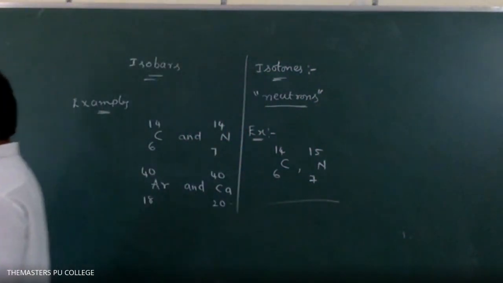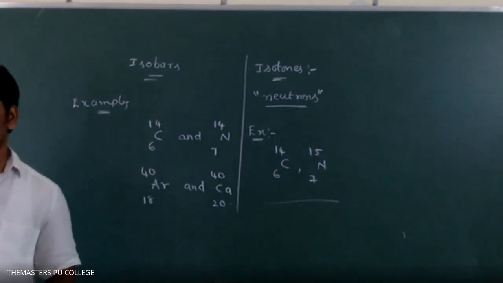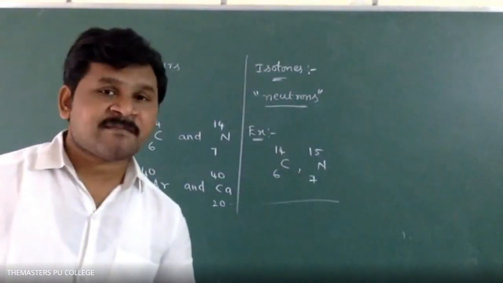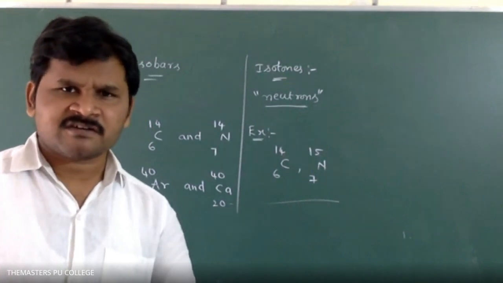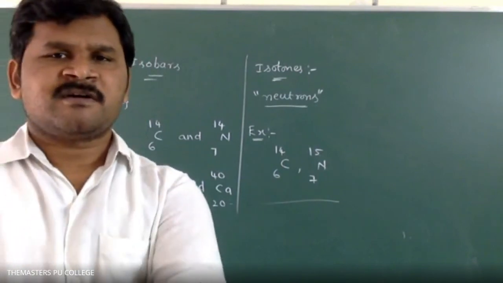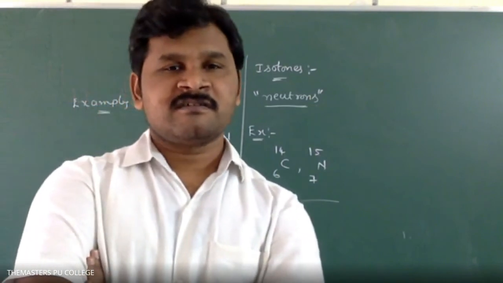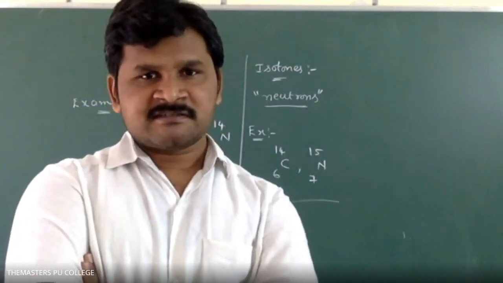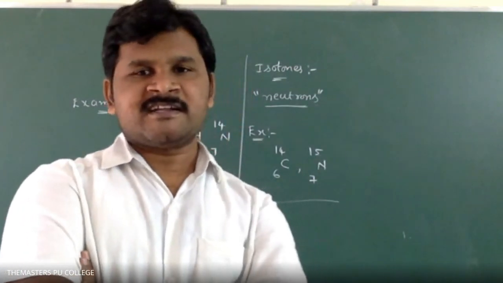Next, I think you know isoelectronic species. Already we discussed it. Isoelectronic species means atoms, molecules or ions which have the same number of electrons. Already you wrote it in the periodic table, isn't it? So here there is no need to write, it is already there.